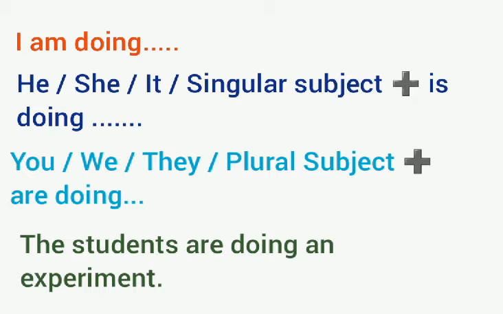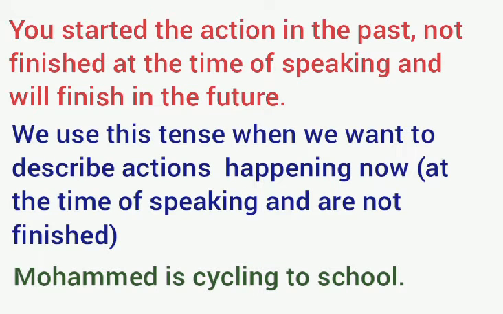So we use am with I, we use is with he, she, it and singular subjects, and we use are with you, we, they, and plural subjects. So: am, is, are plus verb-ing. You started the action in the past, it is not finished at the time of speaking, and it will finish in the future.